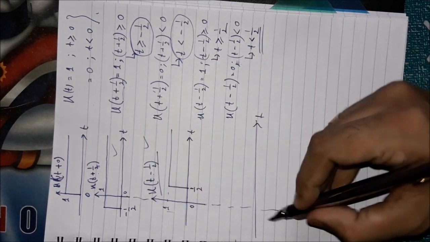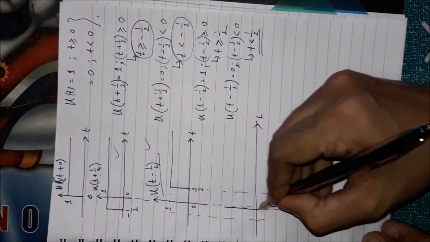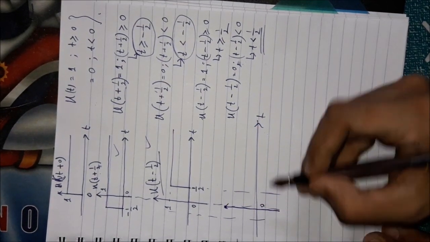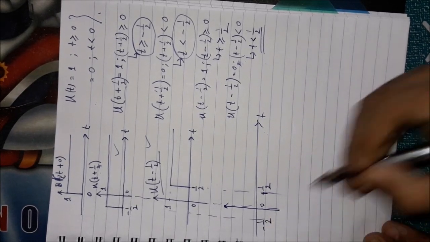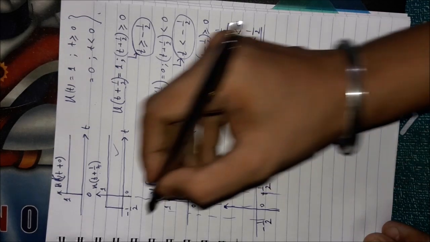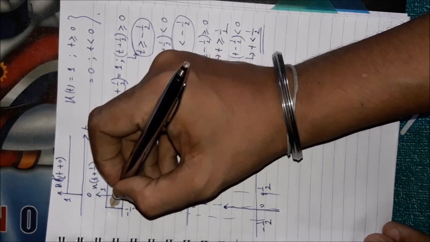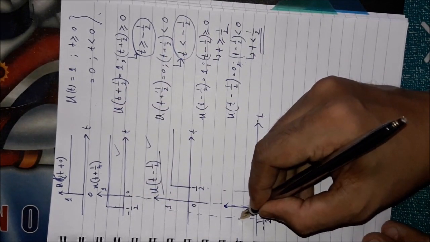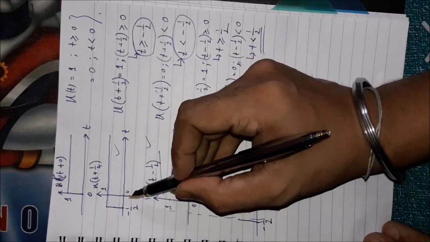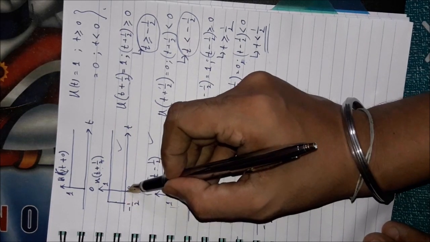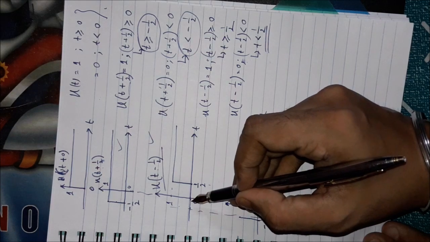First locate the extreme points: t equal to 0, t equal to plus half, and t equal to minus half. Now if you subtract this value with this value, here it is 0, here it is 1, so 1 minus 0 equals 1. From t equal to minus half up to 0, all the values of the first signal were 1 and all the values of the second signal were 0.